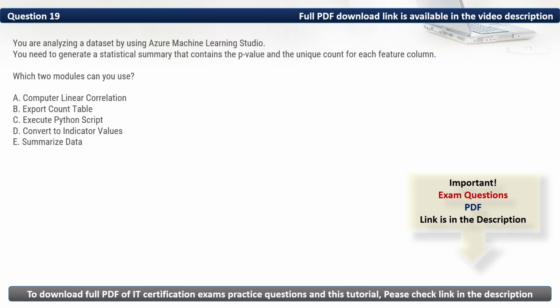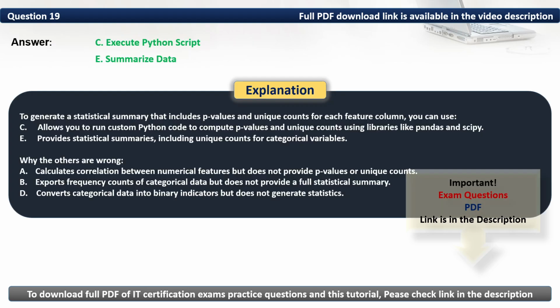Then we have D. Convert to indicator values. It converts categorical data into binary indicators but does not generate statistics. As such, the two modules that we should use are execute Python script and summarize data. Thus, the correct options are C and E. To generate a statistical summary that includes p-values and unique counts for each feature column, you can use C, which allows you to run custom Python code to compute p-values and unique counts using libraries like pandas and SciPy, and E, which provides statistical summaries including unique counts for categorical variables.